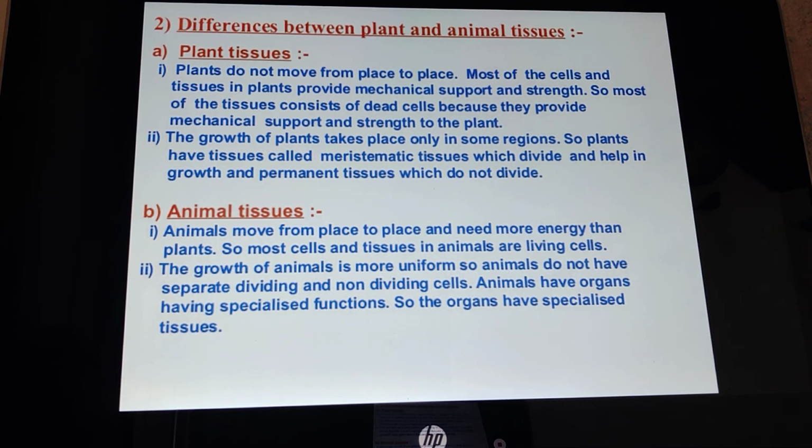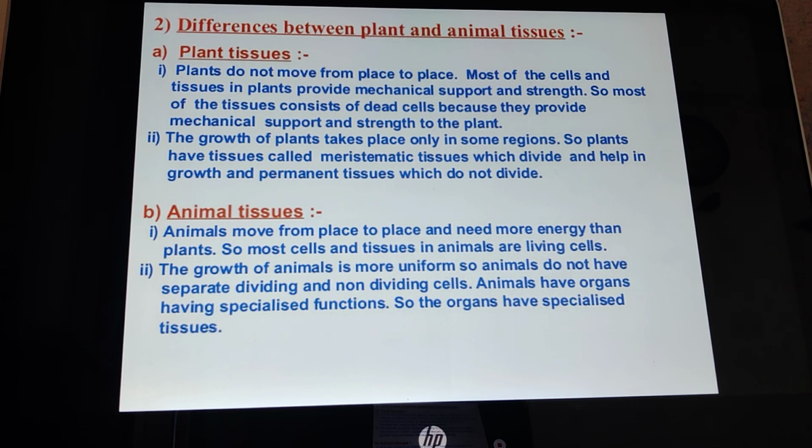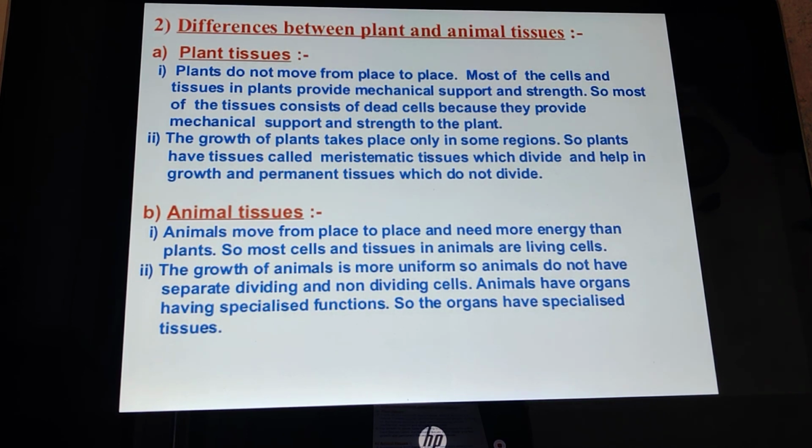Second, in animal tissues, growth takes place uniformly. They do not have any dividing or non-dividing cells, and animals have a specialized organ system which performs specific functions through tissues. So this is the introductory part of this chapter.